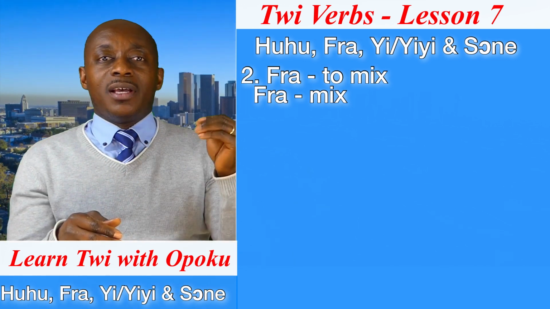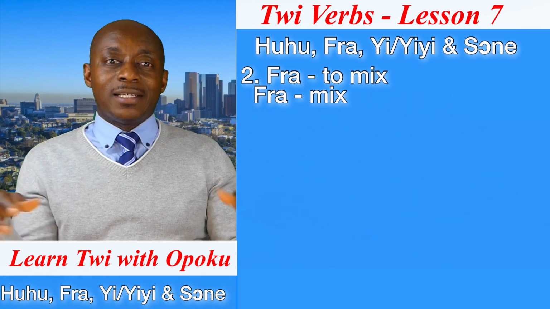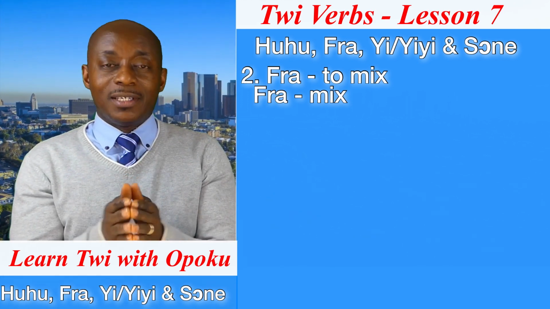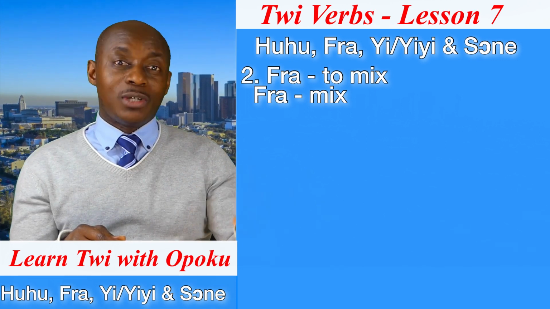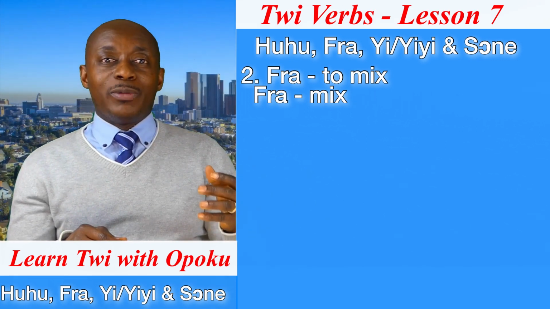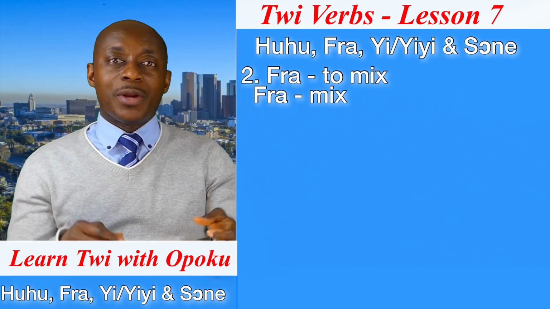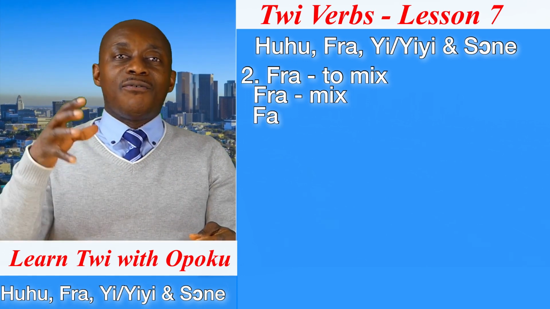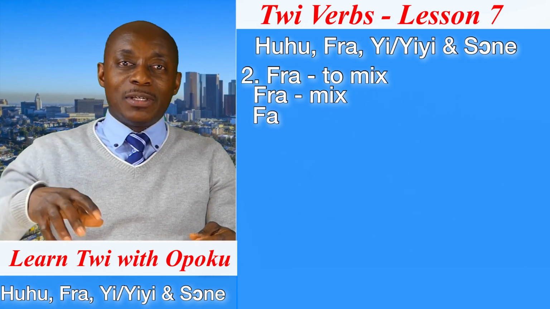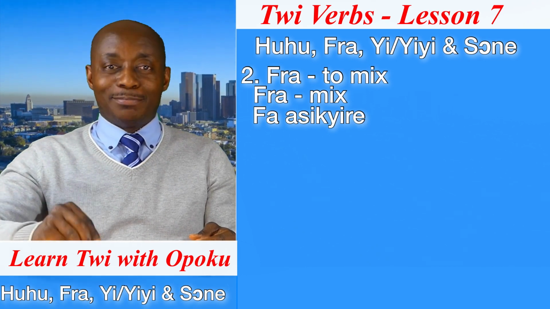Example, if you are preparing bread, there are a whole lot of ingredients that you mix together. The most conspicuous ingredients are what? Flour and sugar. So before you prepare bread, you need to mix flour with what? Sugar. In Twi we can say fa. Fa, that means take. Fa esichire. Esichire is what? Sugar.